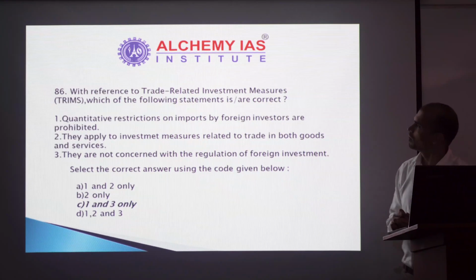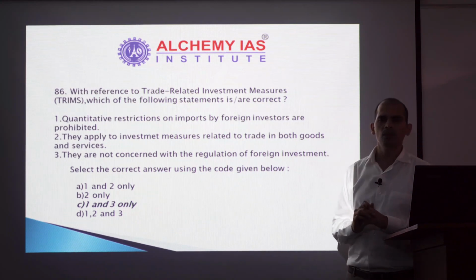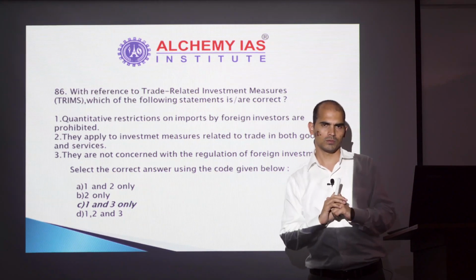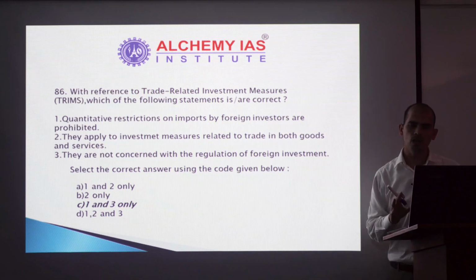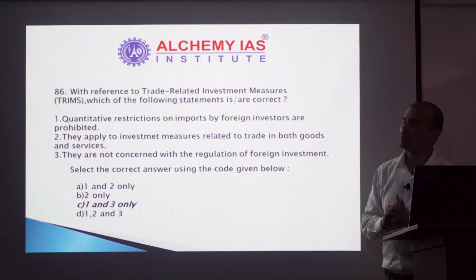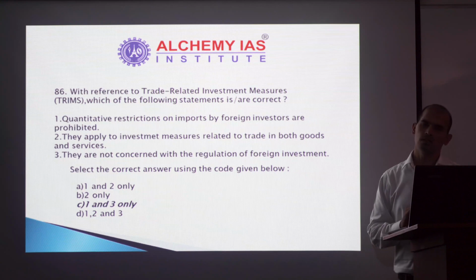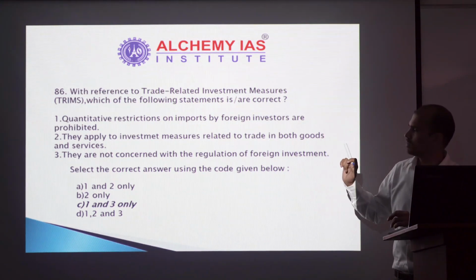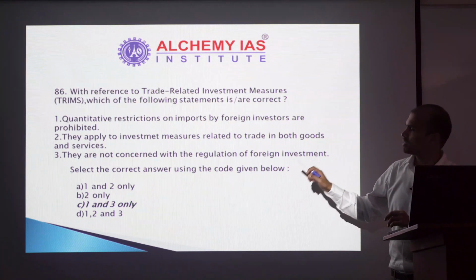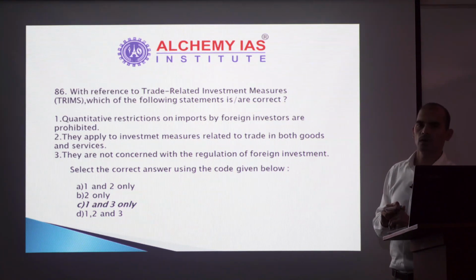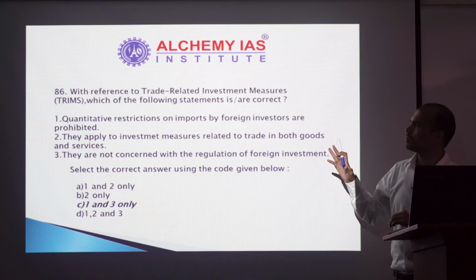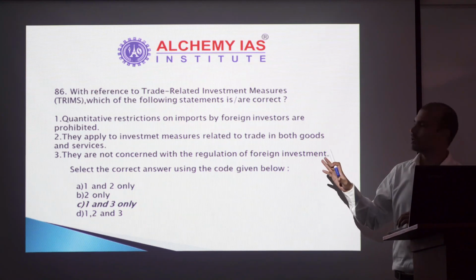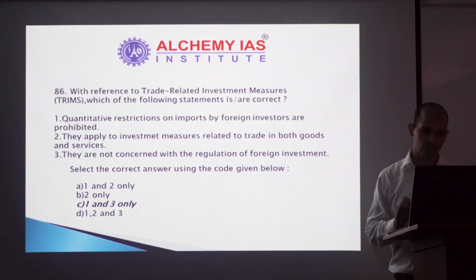Next. TRIMS. Again, TRIMS is something which we do not focus much upon. When we study about these agreements, we focus more on TRIPS, not TRIMS. So if you had read about TRIMS, you could have attempted this question. The correct answer in this case is 1 and 3. But if you had not read TRIMS in detail, then probably you could have left this question.